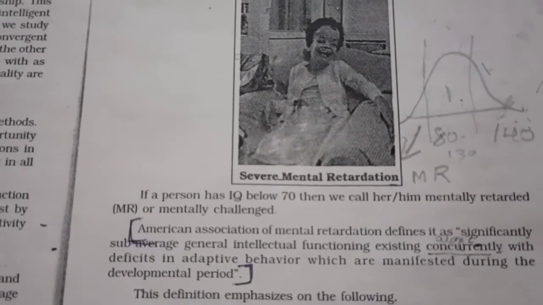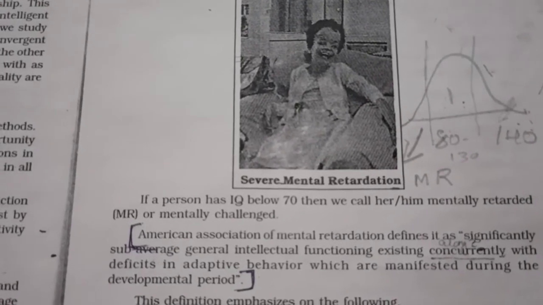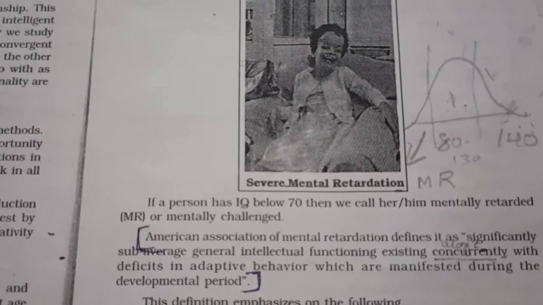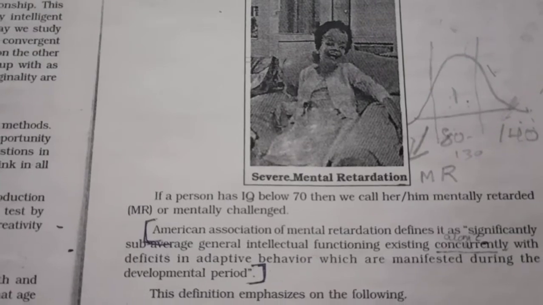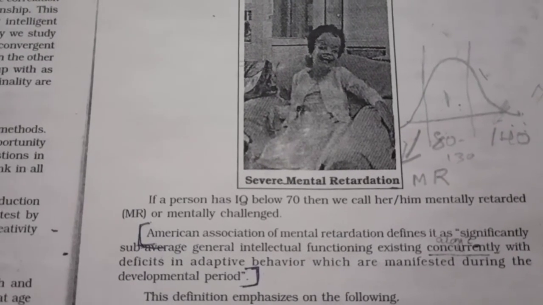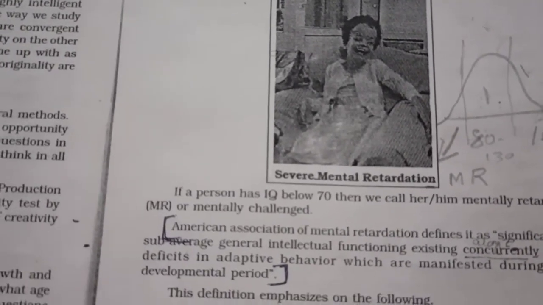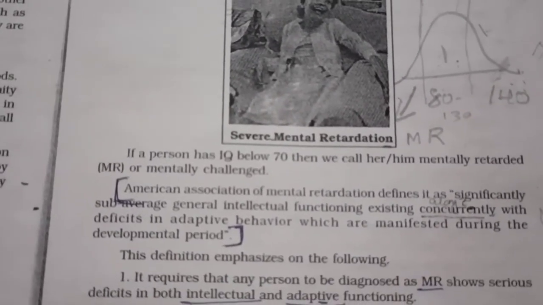In this image you can see that people who have an IQ level of 140 and above are considered intellectually gifted, people who have an IQ level between 80 to 120 are considered as having average intelligence, and people who have an IQ level below 70 are considered mentally retarded.